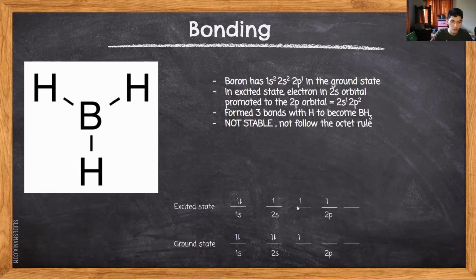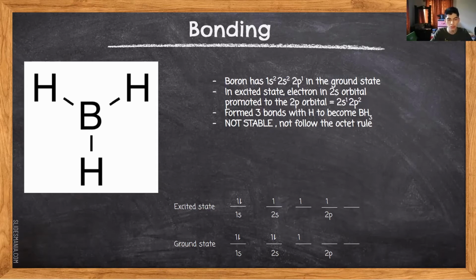So it now forms sp2 hybridization, and the boron can form bonds with 3 hydrogens via the overlapping of the sp2 orbitals of the boron and each s orbital from the hydrogen atoms. However, BH3 is not stable because it has only 6 valence electrons.